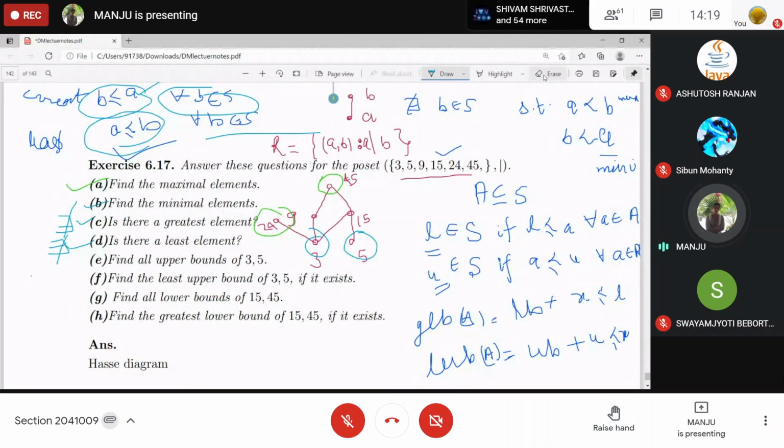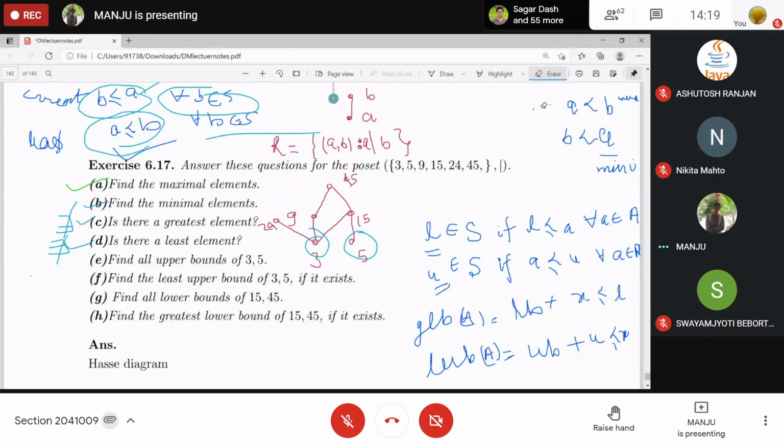All upper bounds of 3, 5. So you can consider 3 and 5 and find the upper bounds of the set A, which is 3 and 5. Yes, 15 and 45.